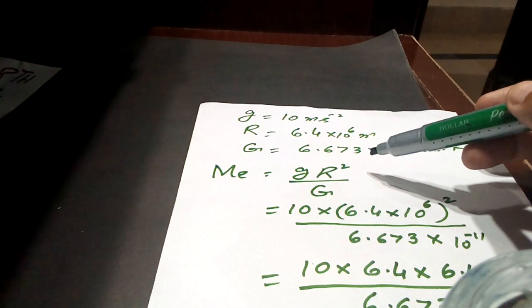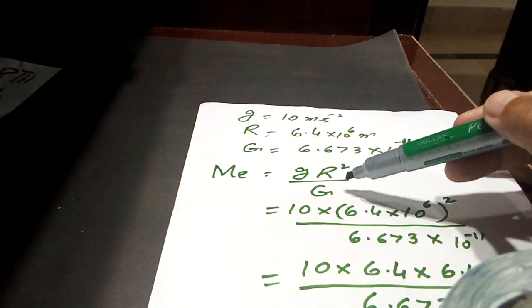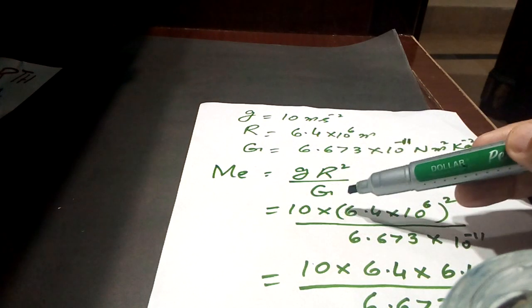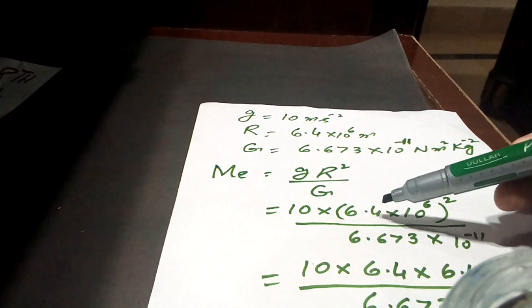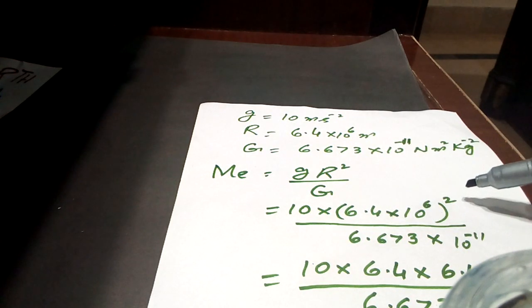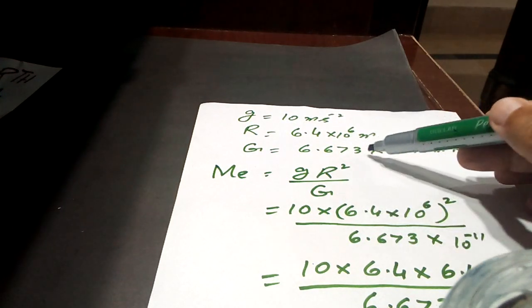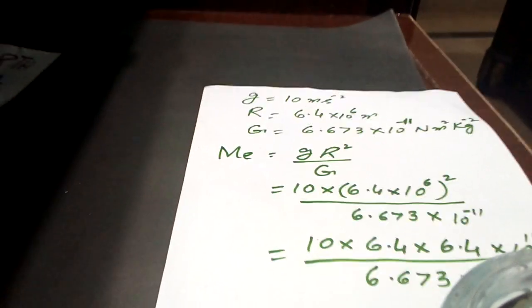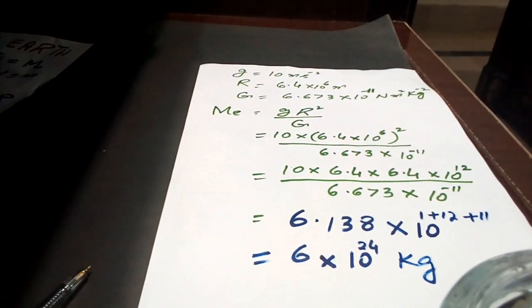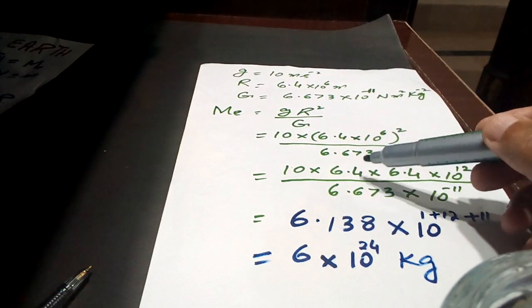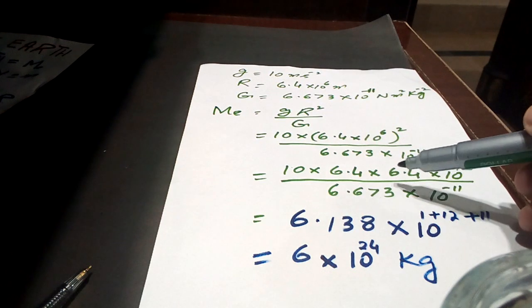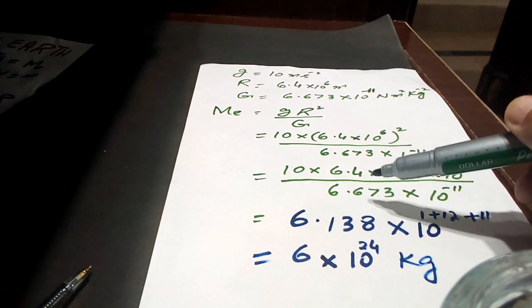By using the equation mass of Earth me is equal to g r square over capital G, and putting in the value g as 10 meter per second square, R as 6.4 × 10 raised to the power 6 whole square, and capital G as 6.673 × 10 raised to the power minus 11, by calculation we can find the mass of Earth. Multiplying 6.4 by 6.4, we get 40.96. Then dividing by 6.673, we get the final answer